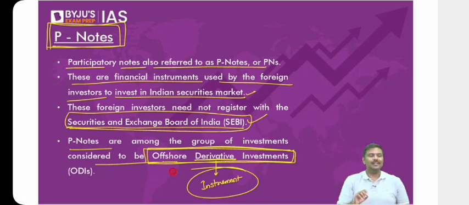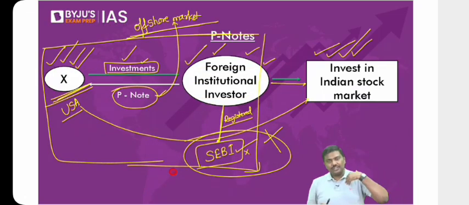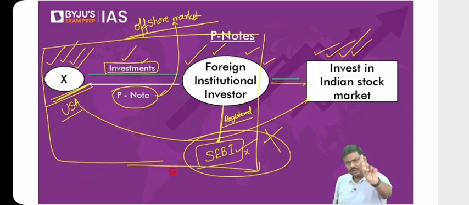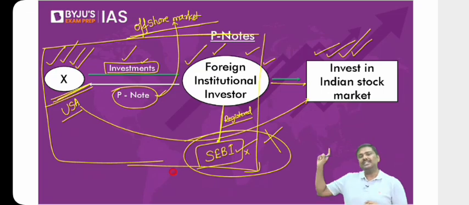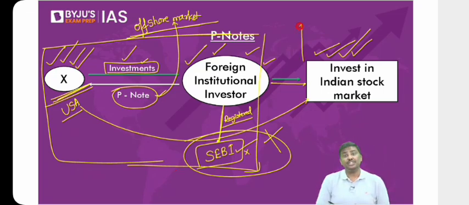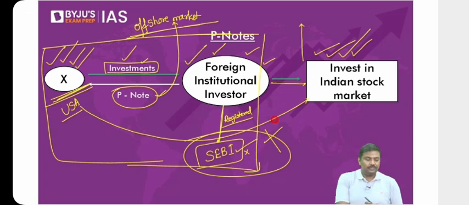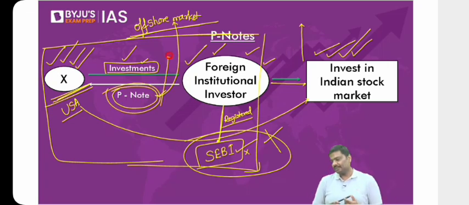For example, let me show a very simple example here. Take the same picture. Follow this carefully. Imagine I've issued a P note to you and I've collected $1. Simple, $1. And I've used that $1 to purchase a share of a company ABC in India. Now, can I simply say that if the market price of the ABC share goes up, the value of your P note automatically will go up? Let me know, does it make sense or not?